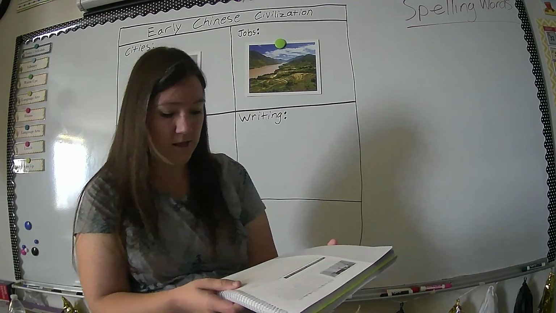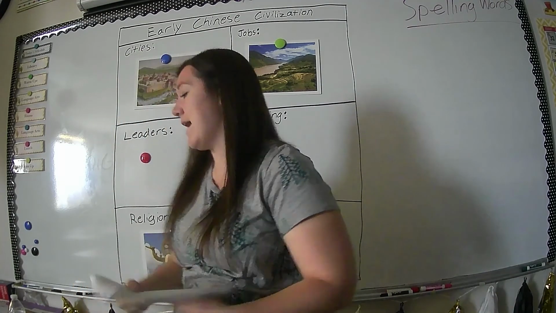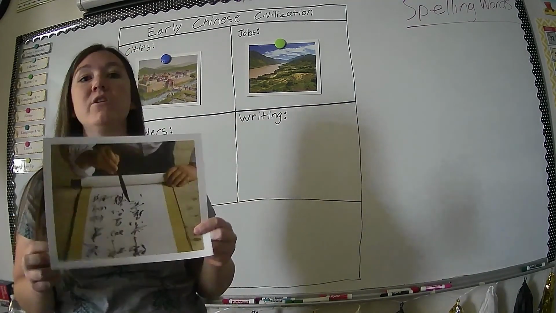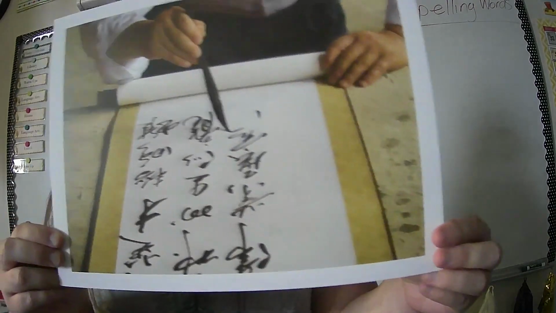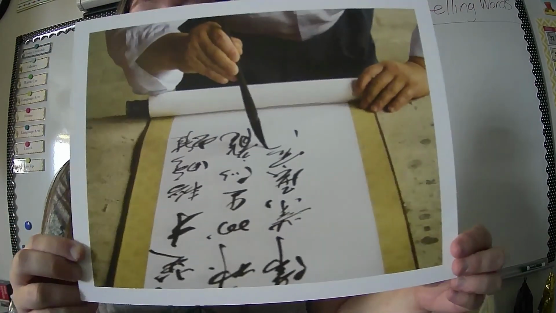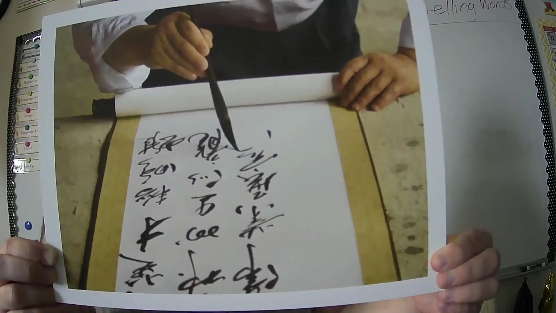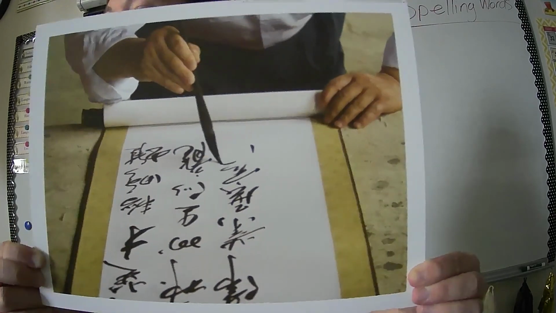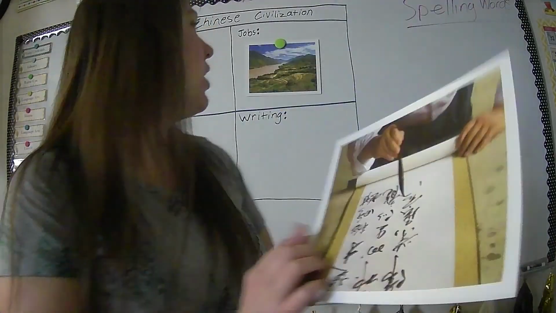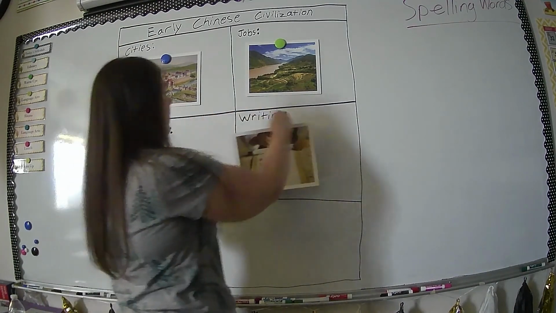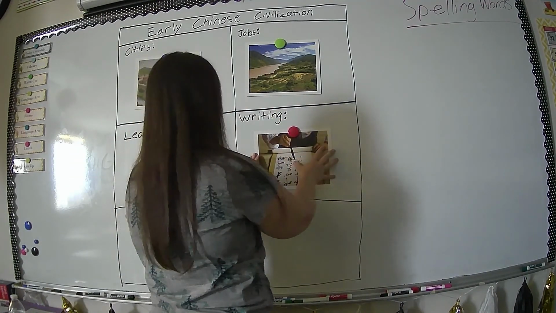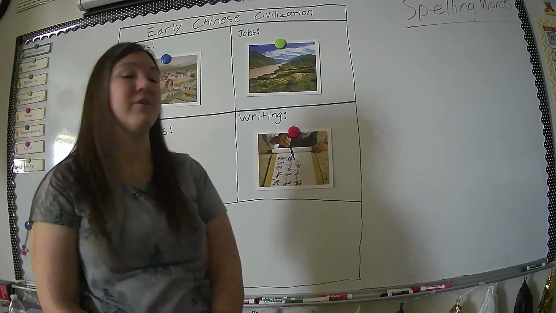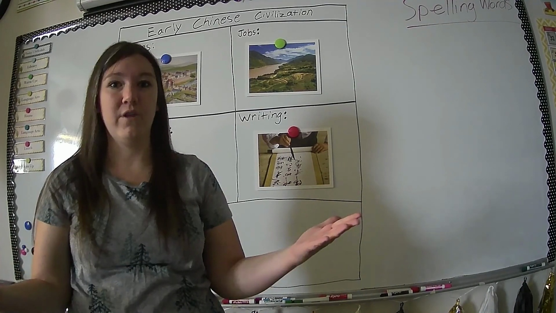All right, my friends, let's add our writing section. We talked about ancient Chinese writing and their printing processes that they invented and the invention of paper. Writing is so important for a civilization to help everyone stay informed about what's going on and to share that information with others. I'm going to put writing right here, this picture of this person making Chinese characters in my writing section.